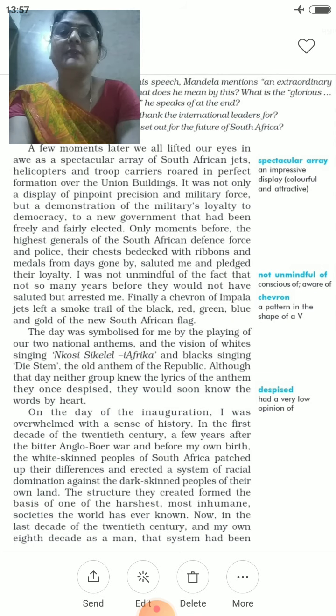Finally, a chevron of Impala jets left the smoke trail of the black, red, green, blue, and gold of the new South African flag. After that, what was happening? The Impala jets left smoke of different colors, and these colors were shown in the South African flag that was newly designed. The day was symbolized for me by the playing of our two national anthems, and this was very important for him.